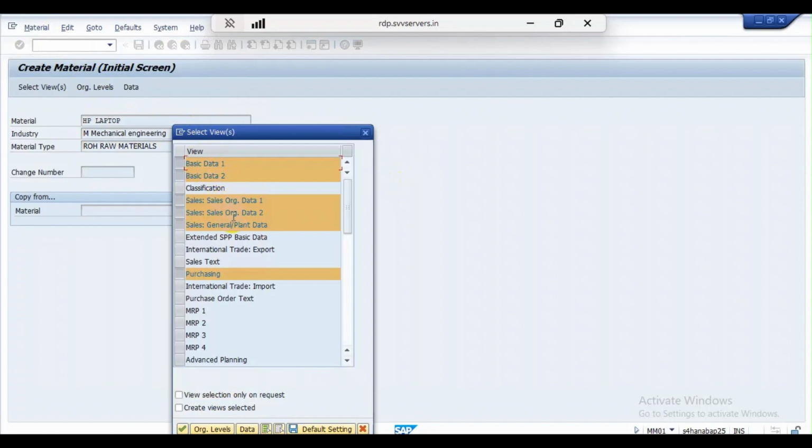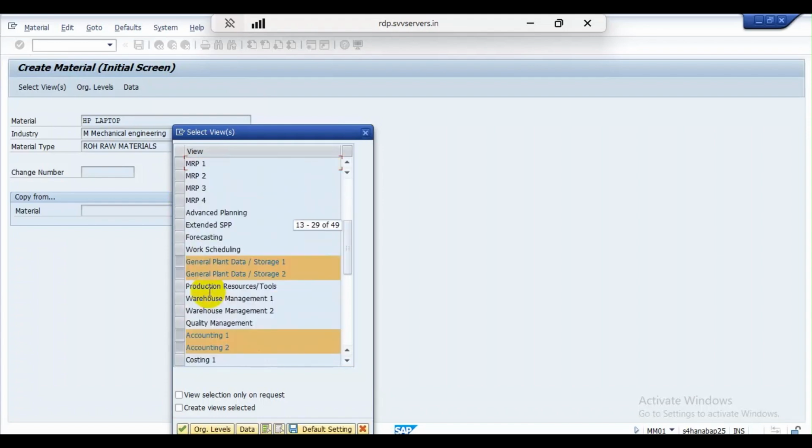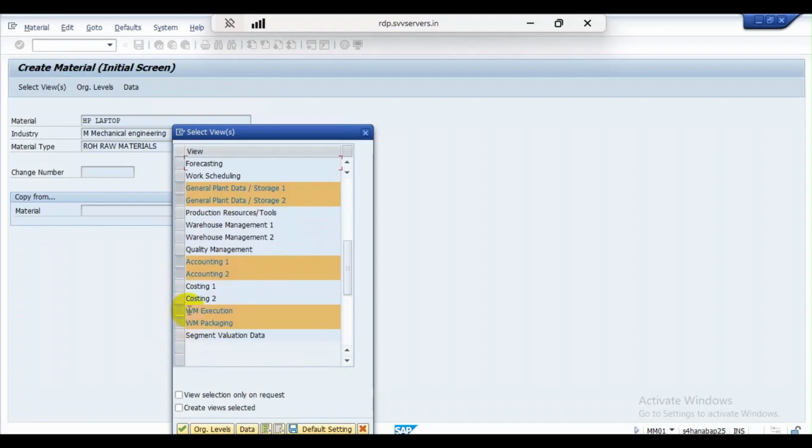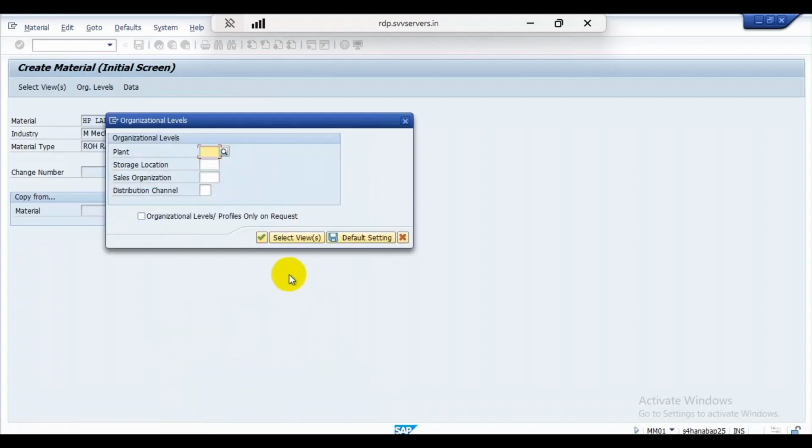Here I have selected the views: basic data 1, basic data 2, sales organization data 1, sales organization data 2, sales general plant data, purchasing, general plant data storage 1, general plant data storage 2, accounting 1, accounting 2, warehouse management execution, and warehouse management packaging, and click on continue. Here enter the plant Hyderabad, storage location is receiving dock, sales organization is MESO, and distribution channel is MG.